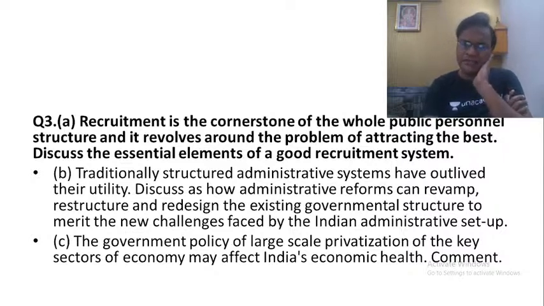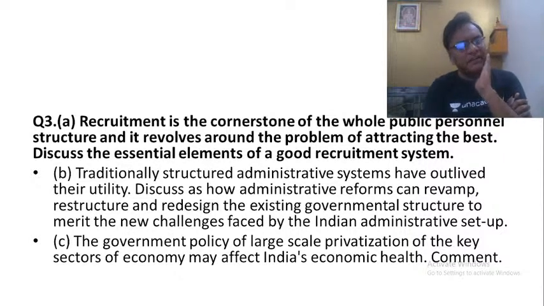We say two important things. First, recruitment should be done with only one objective: that those who are getting into the organization have the necessary skills, ability, knowledge, attitude and aptitude to realize the objectives of the organization. That is what we say. Nothing else should become a concern of the organization.